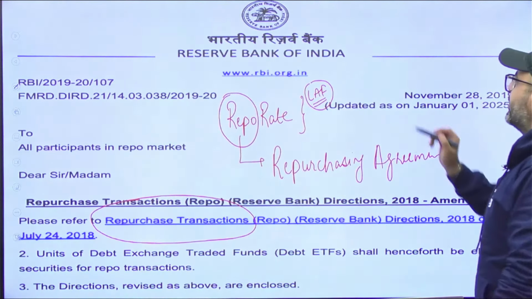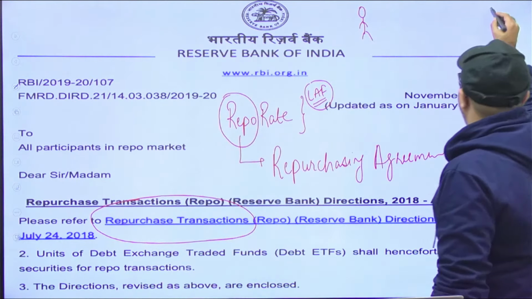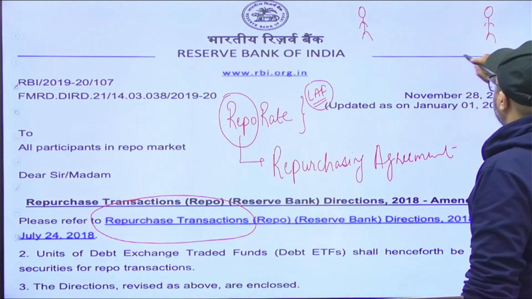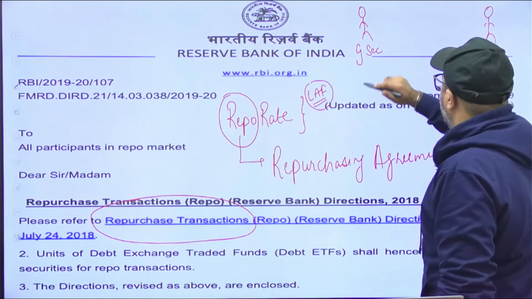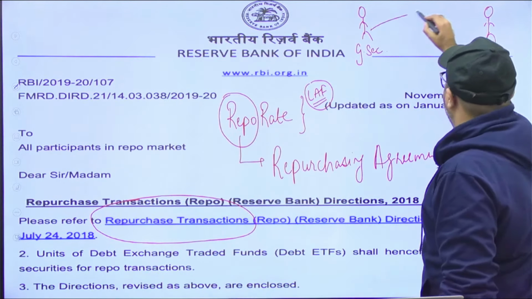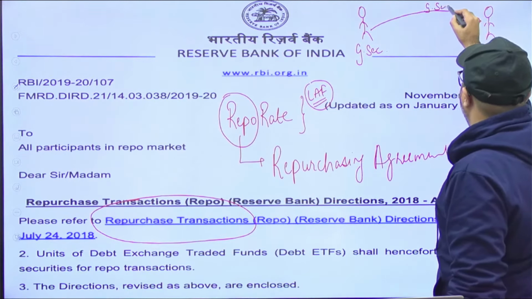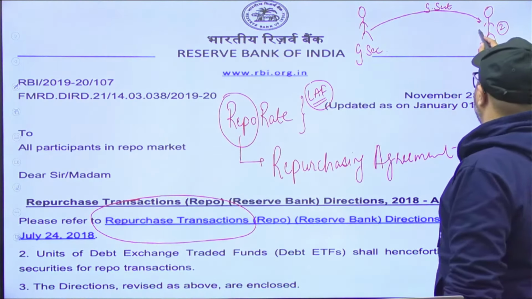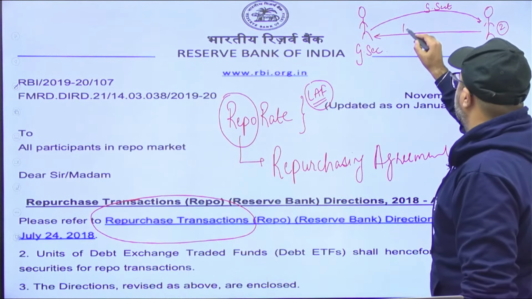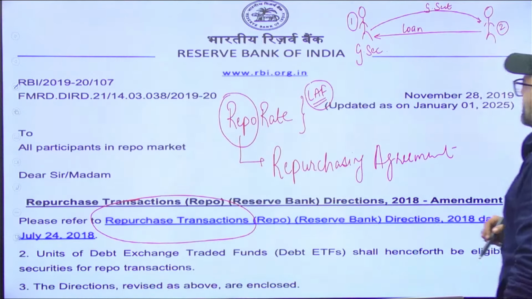Repurchasing transactions basically means, let's suppose there is an individual 1 and an individual 2. Individual 1 has a government security and has issued this government security to individual 2, and against this government security, individual 2 has given a loan to individual 1. But there is a condition.